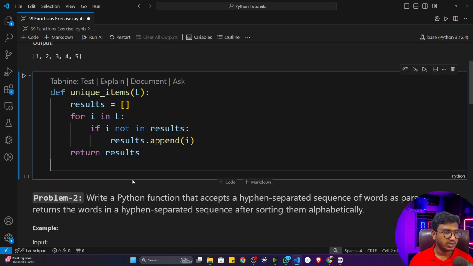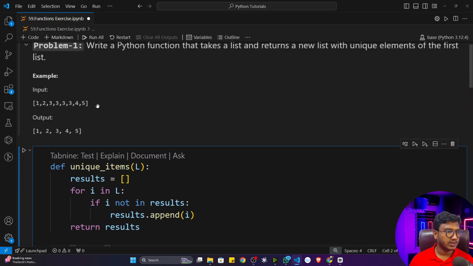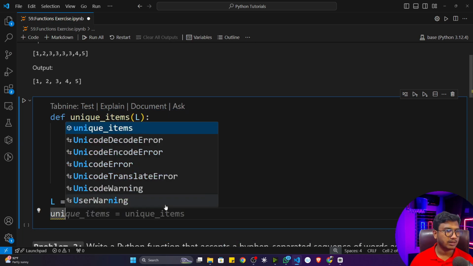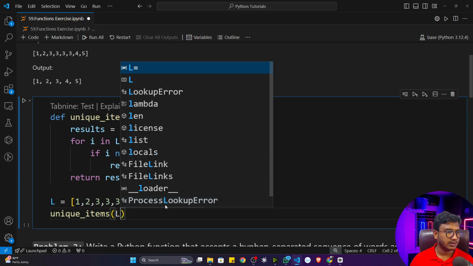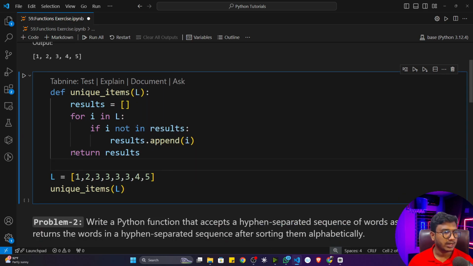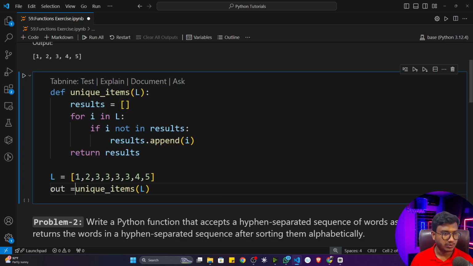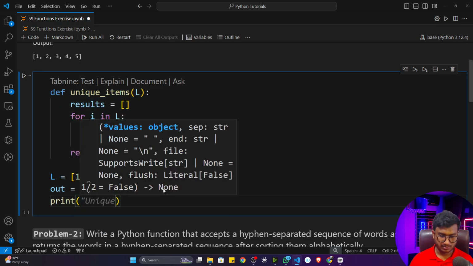Now let me give a list here. So L is equal to, let's say, a list. I'll copy the same list as it is, and I'll call my function unique_items, and I'm going to pass this list here. Now here I'm using the return statement, that's why I have to store it in a variable, let's say output, and I'll print this output here.